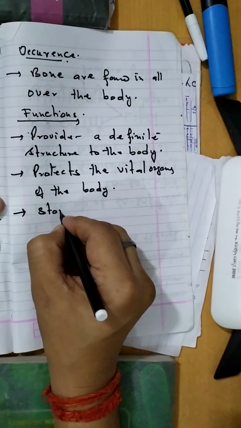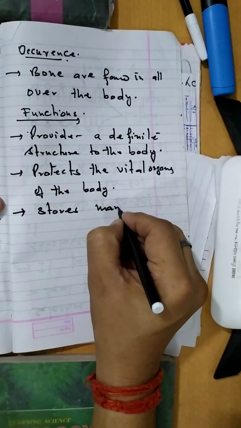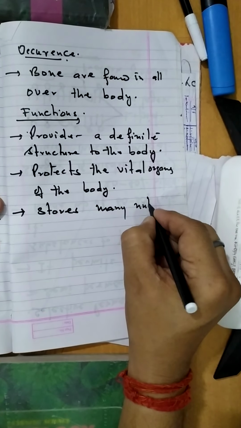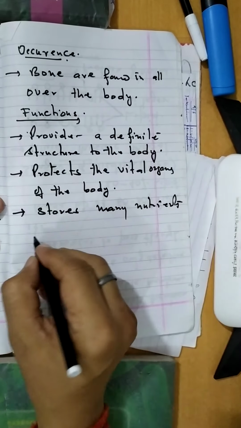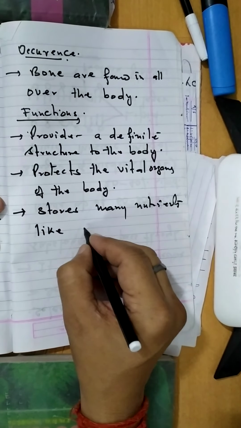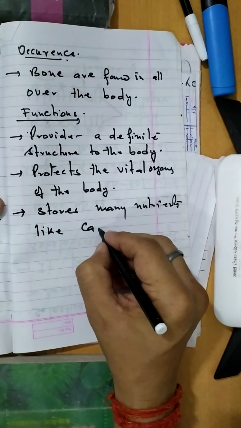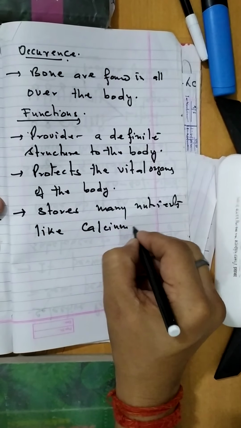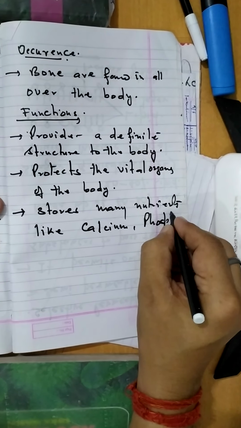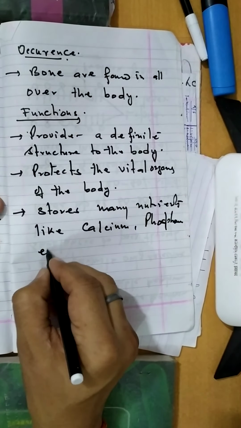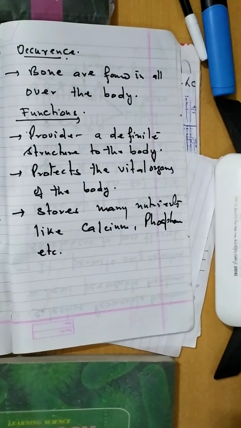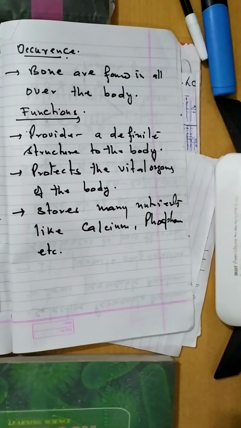Bones store many nutrients like calcium, phosphorus, etc. Is it clear? Now it is all about bone.